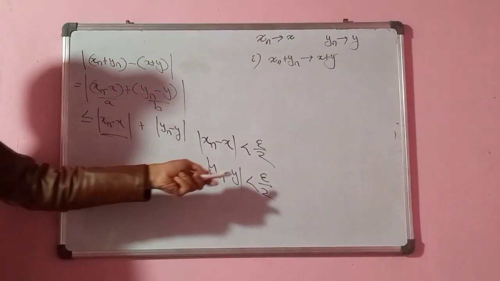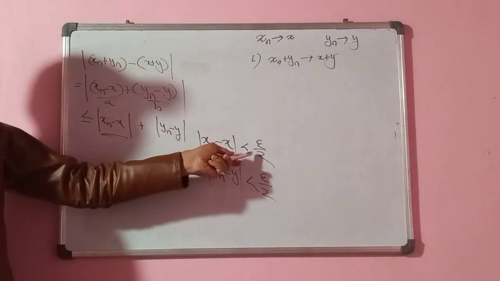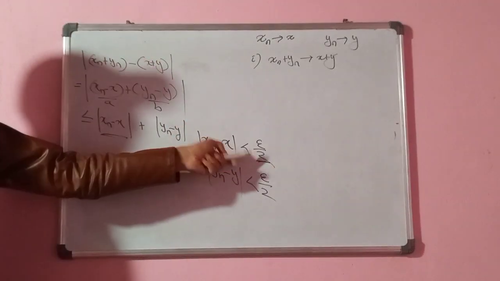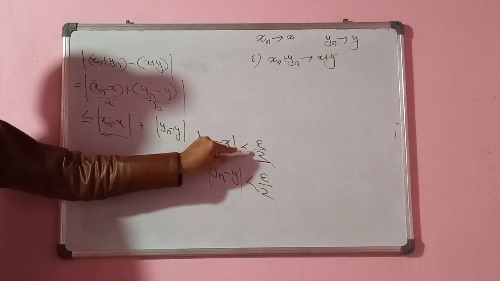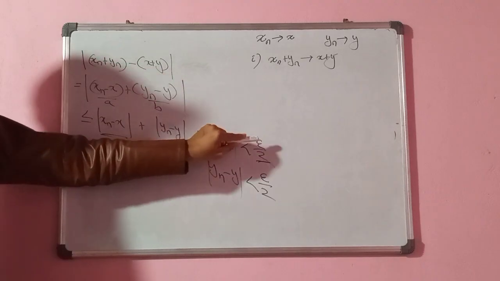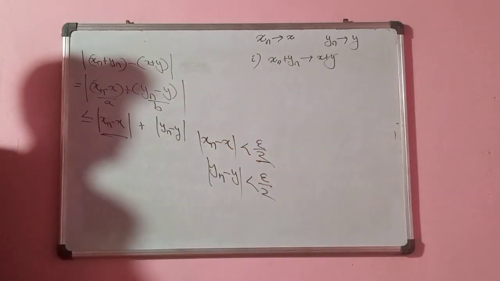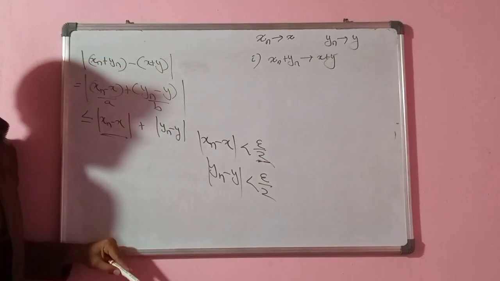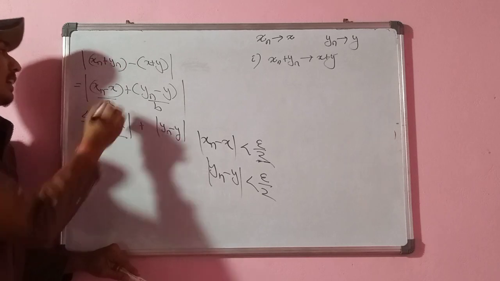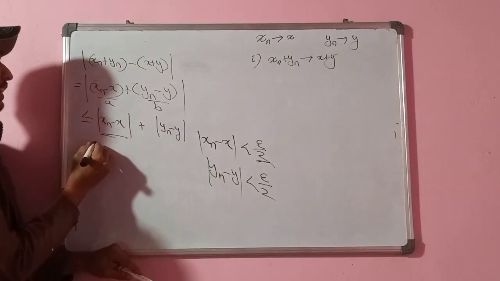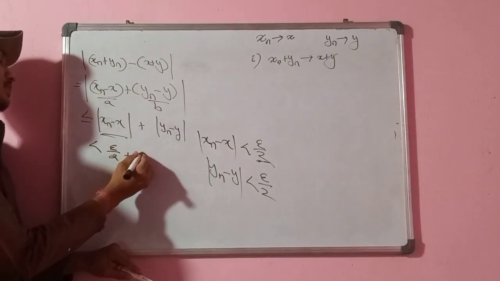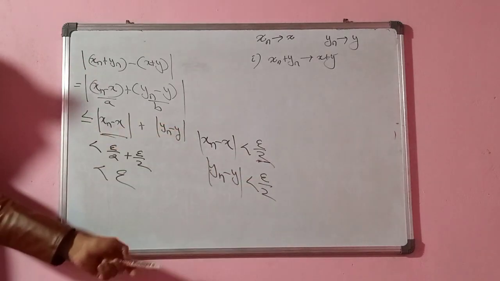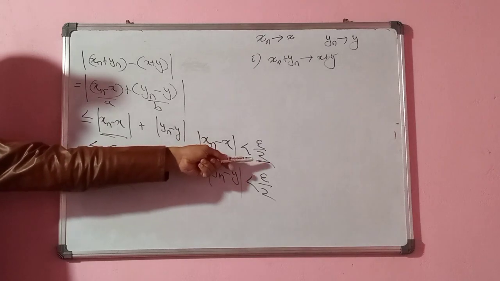And some people may think, why did I take epsilon by 2? I was always taking epsilon, but this should be a positive number. It is not always epsilon. It is not any rule. But it should be positive only. If epsilon is positive, epsilon by 2 is also positive. But based on our purpose, we have to use it. We can use either epsilon by 2, epsilon by 5, epsilon by 3 like this. But I need here, it should be less than epsilon. If I took epsilon by 2 plus epsilon by 2, then only I can get this less than epsilon. Proved. Understood? Why did I take epsilon by 2?